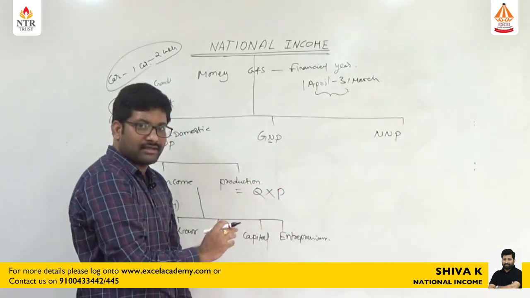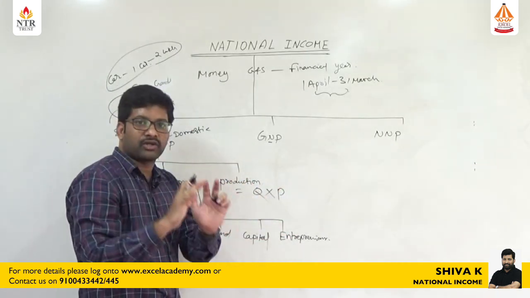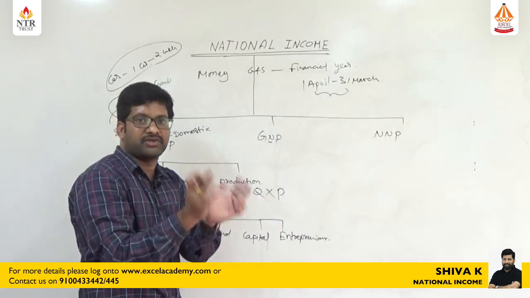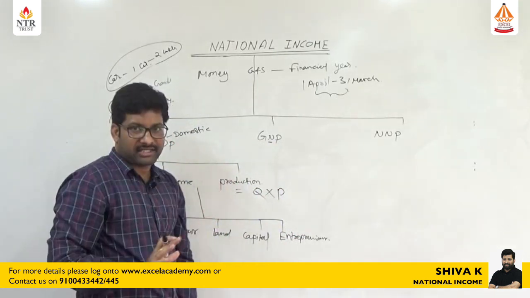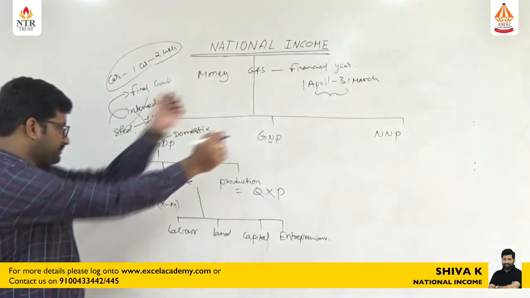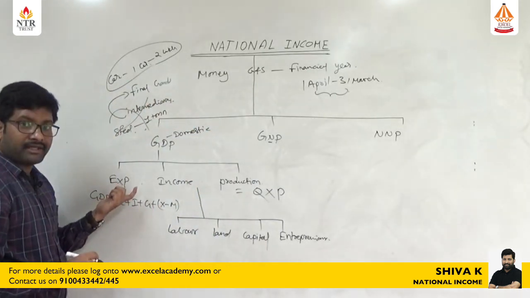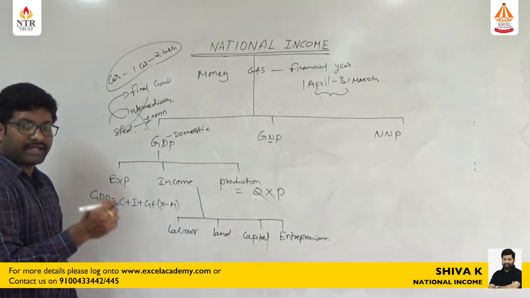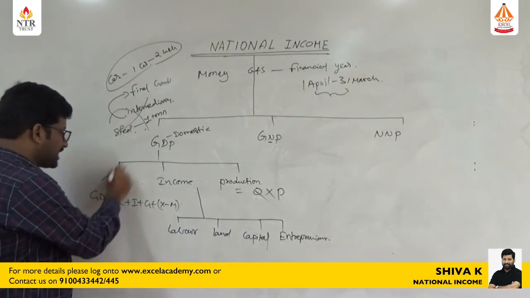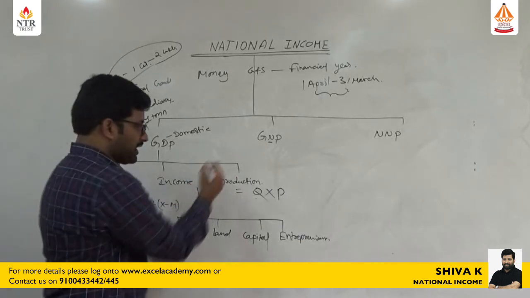So the total money value of the goods and services produced during a financial year is the production method. But the most appropriate methods to calculate national income in India, used by the government, are the expenditure method and the production method.